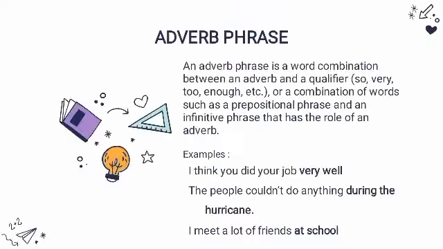Adverb phrase. An adverb phrase is a word combination between an adverb and a qualifier, such as so, very, too, enough, etc., or a combination of words such as a prepositional phrase and an infinitive phrase that has the role of an adverb. The examples: I think you did your job very well. The people couldn't do anything during the hurricane. I meet a lot of friends at school.